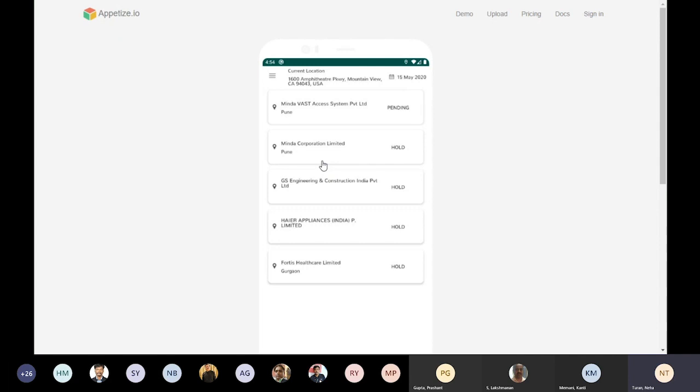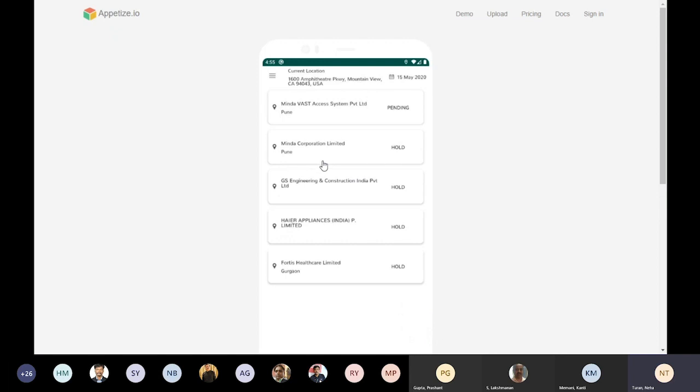We have kept a scheduler for 15 minutes. As soon as a ticket has been assigned to an engineer, this particular bar will come up on the screen saying that you have been assigned a visit. They will also receive a notification before the scheduled time that they have this visit to attend.